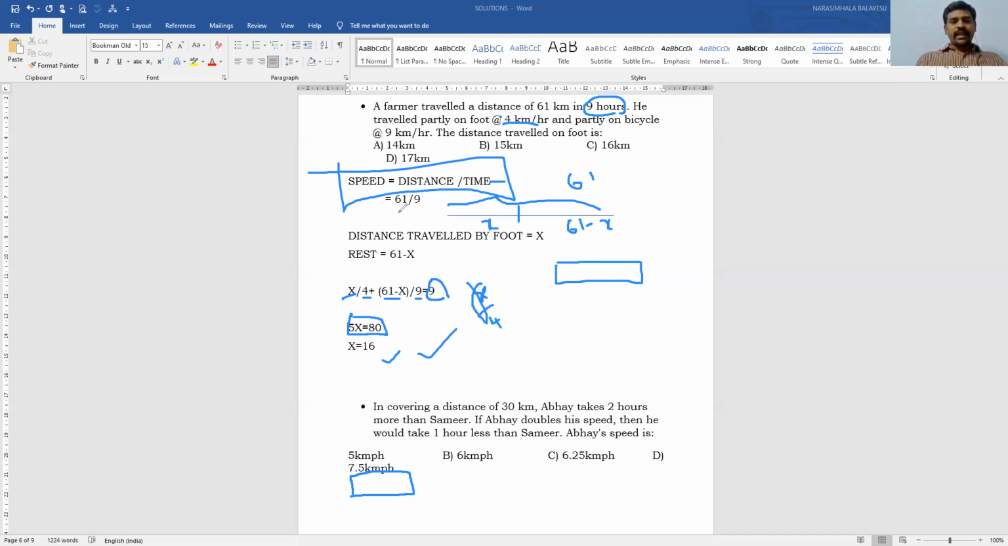So 61 by 9. But we use the formula for our convenience. Let us assume that the distance traveled by foot is x and the remaining distance is 61 minus x. So therefore, x by 4 plus (61 minus x) by 9, because time is equal to distance by speed. Total time is 9 hours. Therefore, 5x is equal to 80 and x is equal to 16 kilometers. Now, coming to the next one.